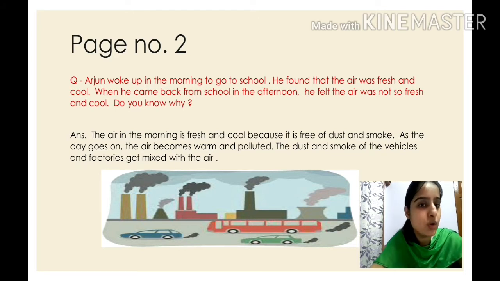But as the day goes on, children, factories are open, the works are started, and you can see more vehicles are run. And due to that you can see the smoke and dust coming out of the vehicles and factories. These smoke and dust, where do they go, children? They mix with the air and pollute the air. Is it clear? So we don't feel fresh air, and it becomes warm and polluted. Is it clear?